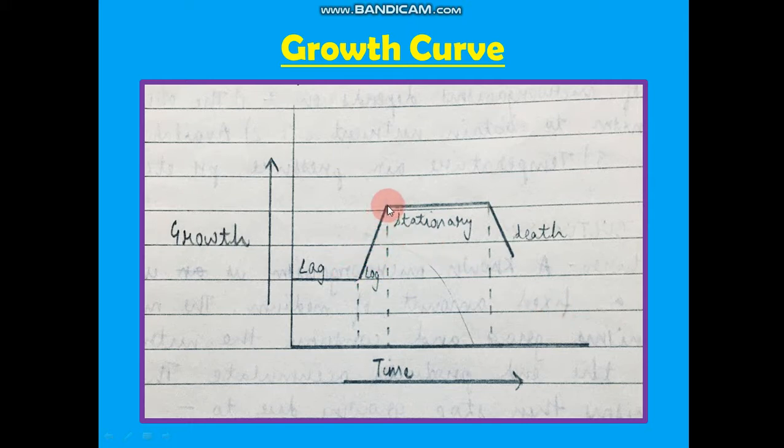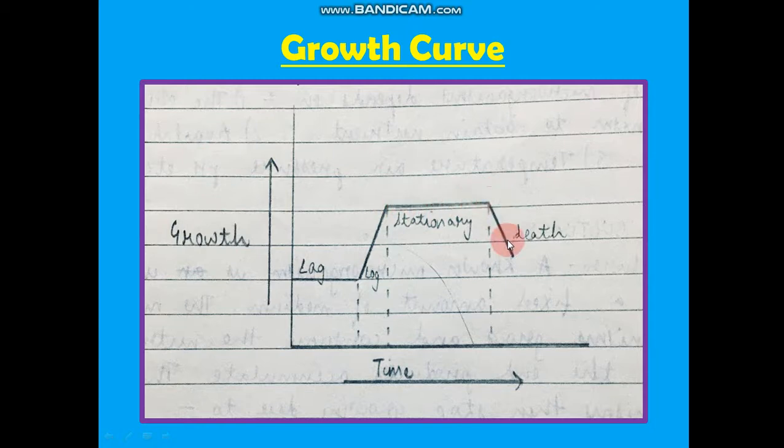Now after that what happens? The stationary phase comes. In the stationary phase, again the growth has stopped but the time is passing. Why does this happen? Because the nutrient medium which was present has been utilized, and the products have accumulated, so the cell growth becomes static. There is no actual growth seen here in the stationary phase.